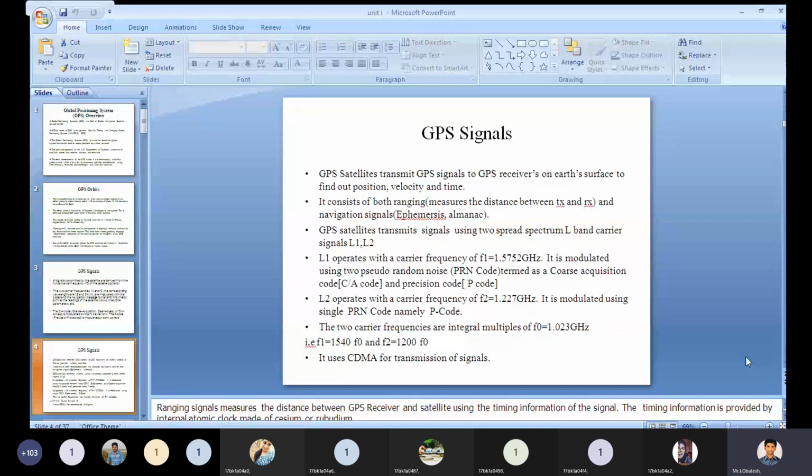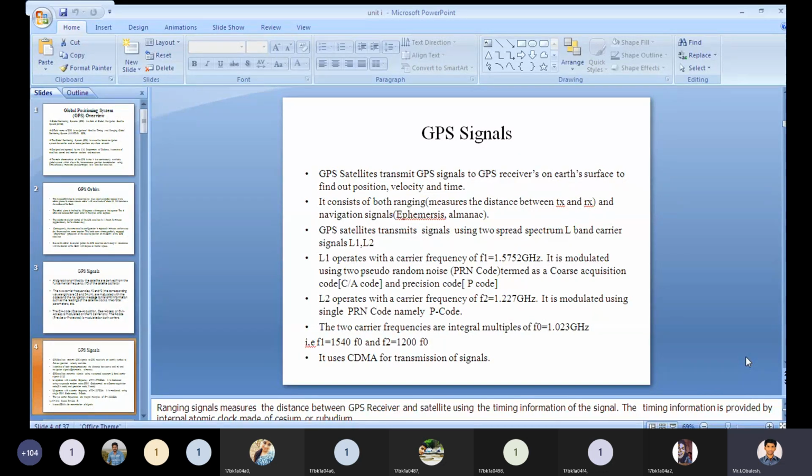L2 operates with a carrier frequency F2 equal to 1.227 gigahertz. It is modulated using a single PRN code, named the P code.